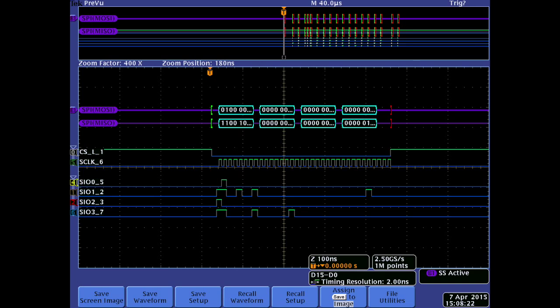So, okay, here's a screen capture from my oscilloscope using the SPI decoder. However, the problem with this particular flash memory is it has 4 I/O ports, and so as you can see here, the typical SPI decoder, MISO and MOSI, didn't really work correctly, and so I had to again use a different technique to decode the information.